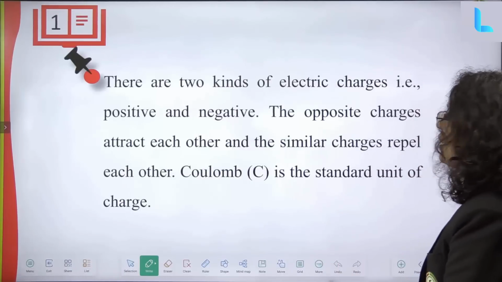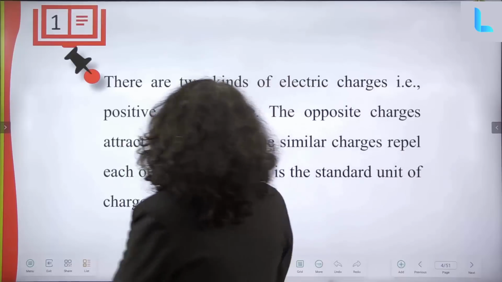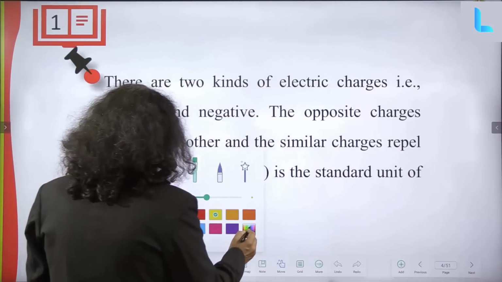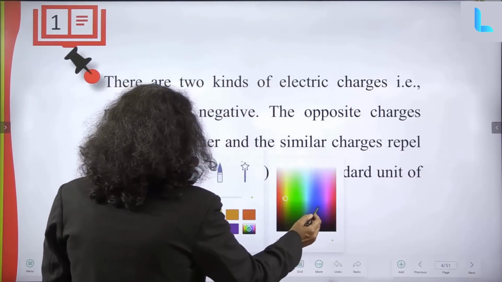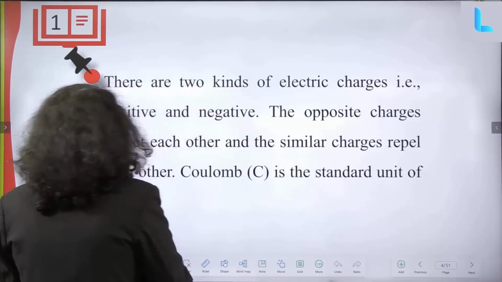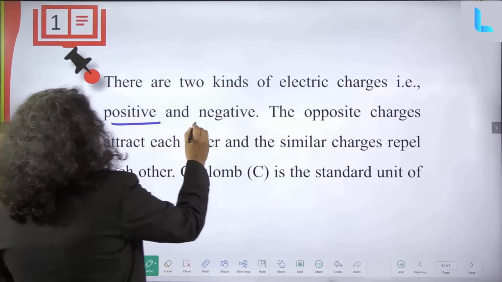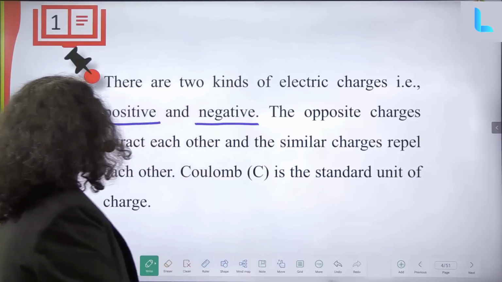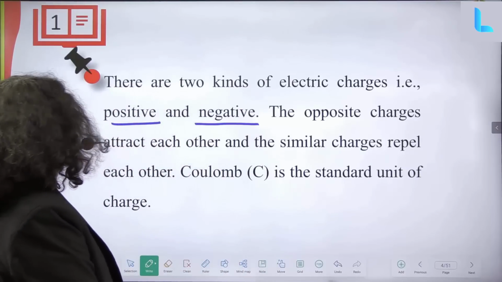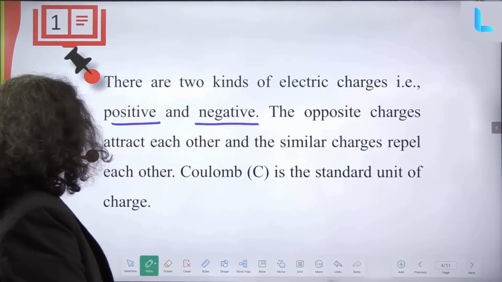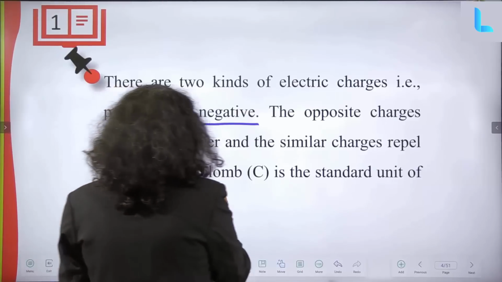There are two kinds of electric charges. One is called positive charge and one is called negative charge. The opposite charges attract each other and similar charges repel each other. Coulomb is the standard unit of charge.